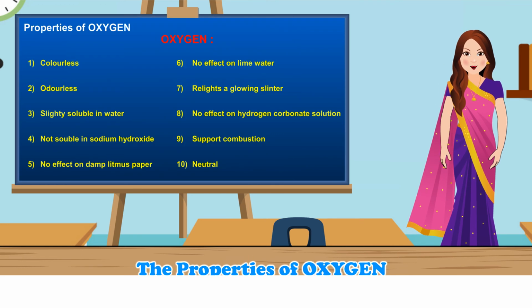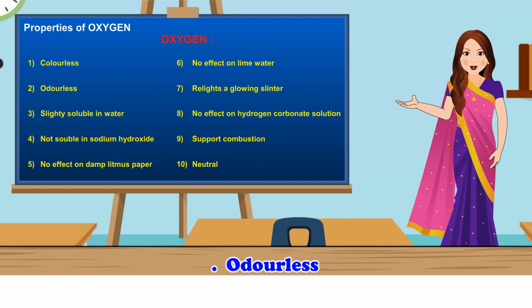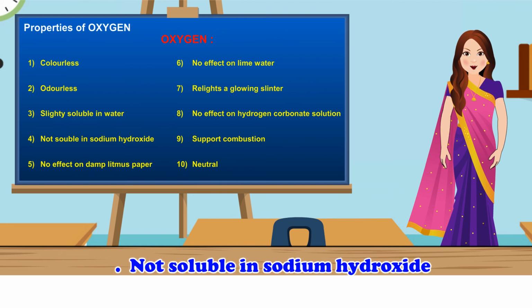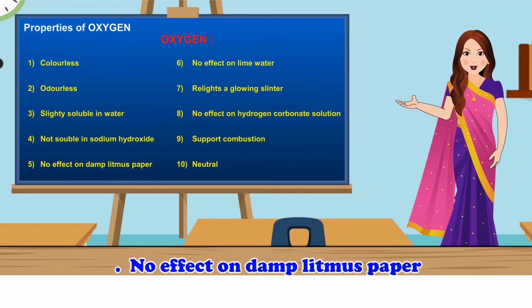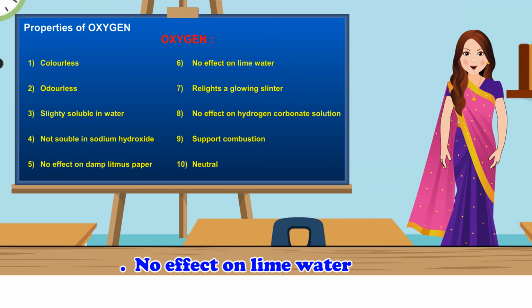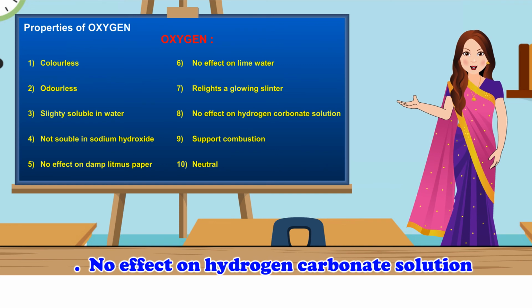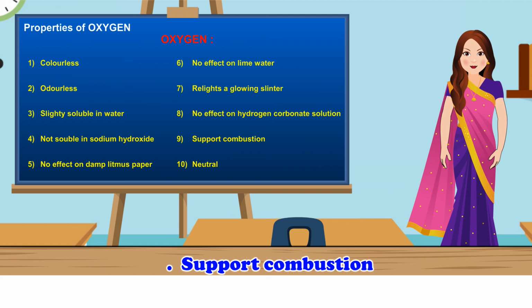The properties of oxygen: colorless, odorless, slightly soluble in water, not soluble in sodium hydroxide, no effect on damp litmus paper, no effect on lime water, relights a glowing splinter, no effect on hydrogen carbonate solution, supports combustion, neutral.